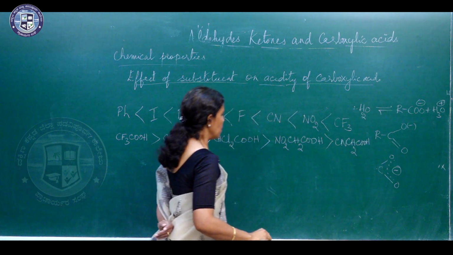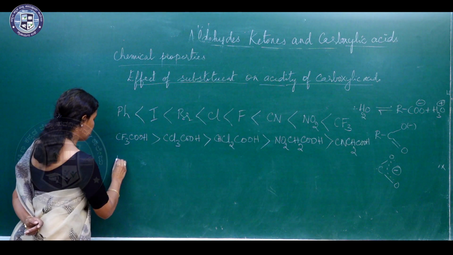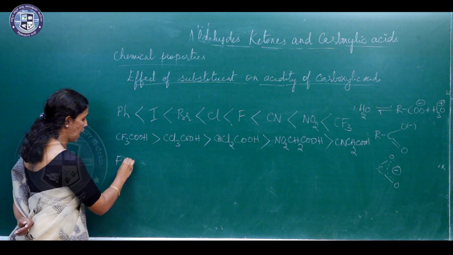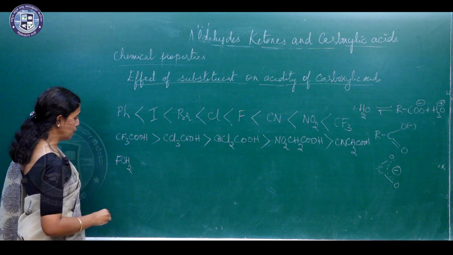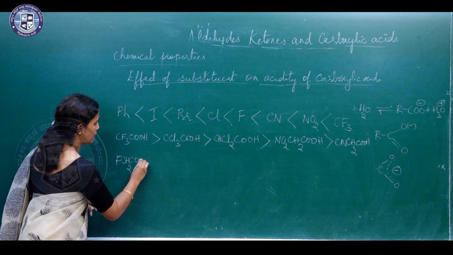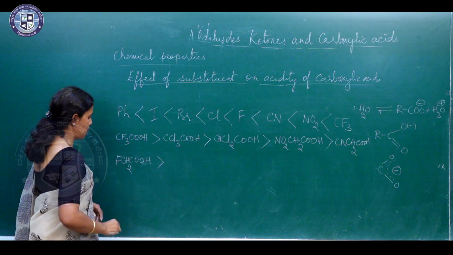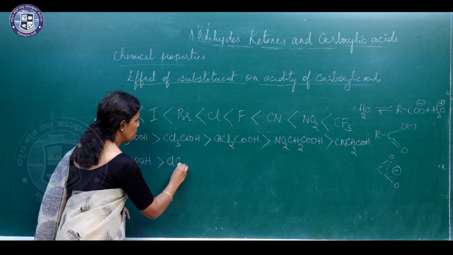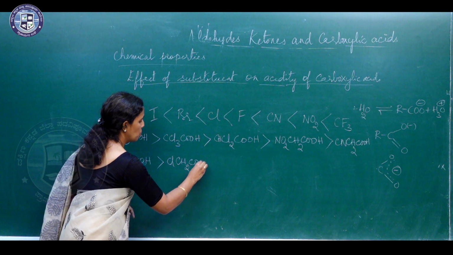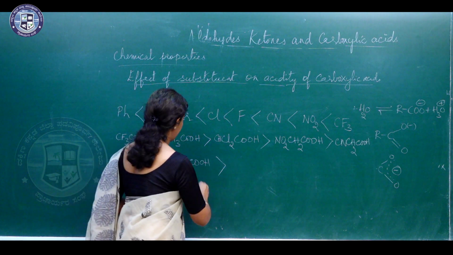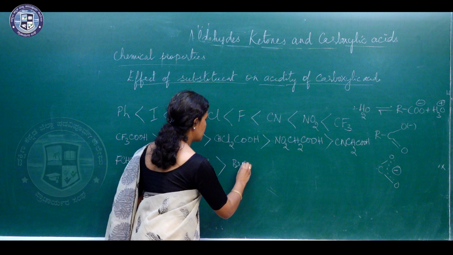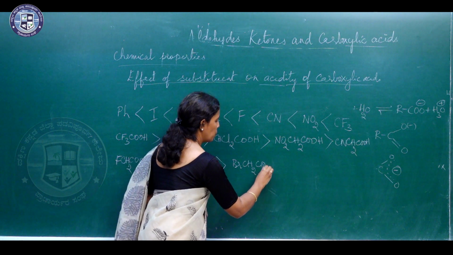Similarly, now when we have just one fluorine atom in the methyl group of acetic acid, FCH2COOH, this is more acidic when compared to ClCH2COOH, BrCH2COOH.